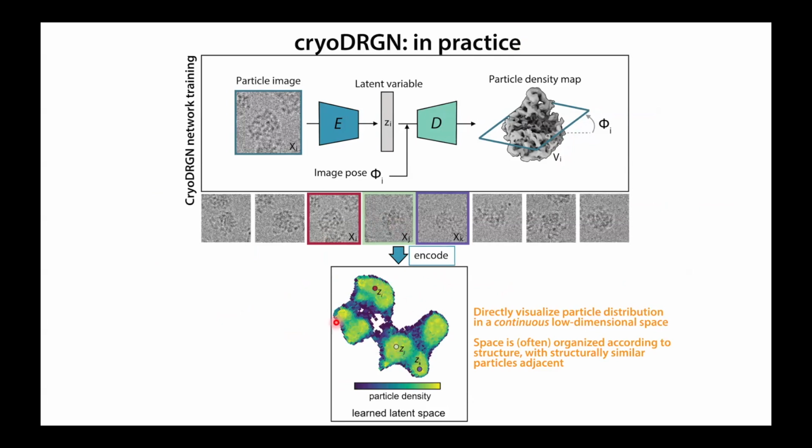And so you can see there are things that look sort of analogous to what you might imagine energy wells looking like, with on the order of a half dozen different states and intermediates that allow for conversion between them. Now, there's a bunch of things you can do with this latent space.